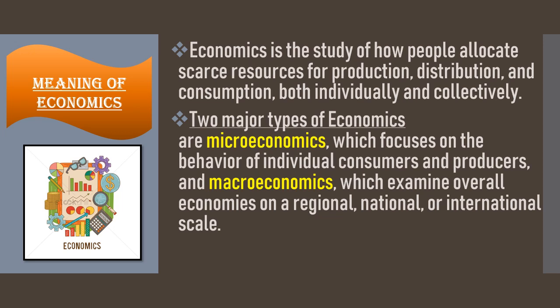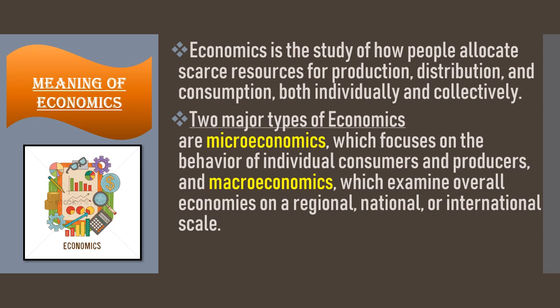So you know very well that we are going to study about microeconomics. So micro means small, which focuses on the behavior of individual consumers and producers. Now, what is the meaning of macroeconomics? Here we study overall economies on a regional, national or international scale.